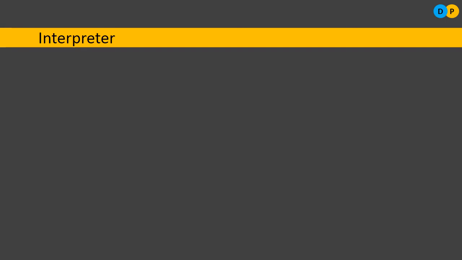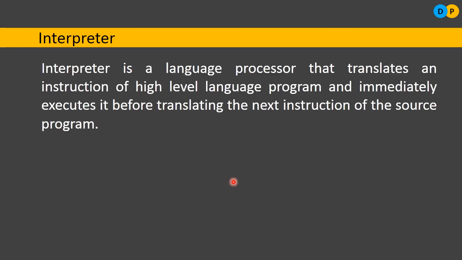Again, it will go for the third line of instruction. So the interpreter does not go with the entire code. It goes with line by line instructions. That's a major difference between interpreter and compiler. So what is an interpreter? An interpreter is a language processor that translates an instruction of a high level language program and immediately executes it, before translating the next instruction of the source program.